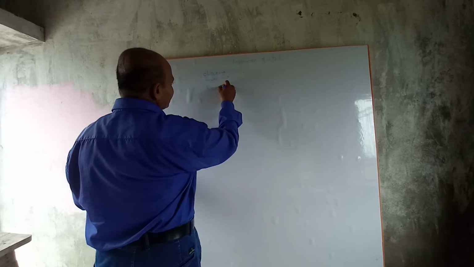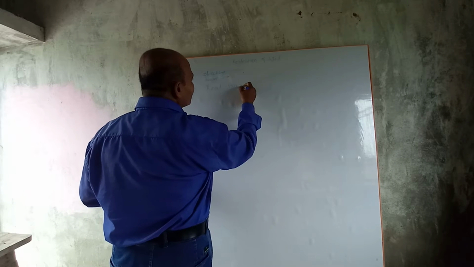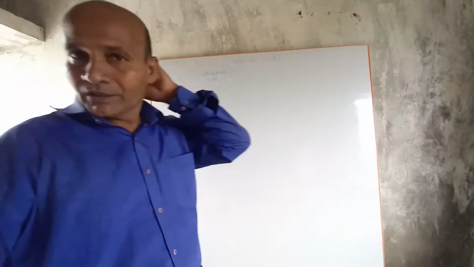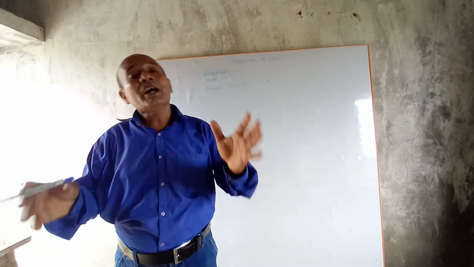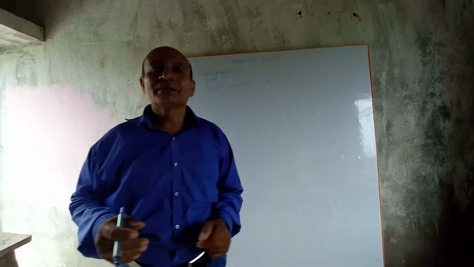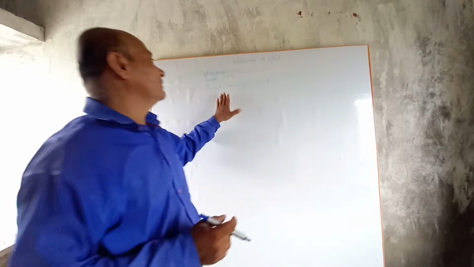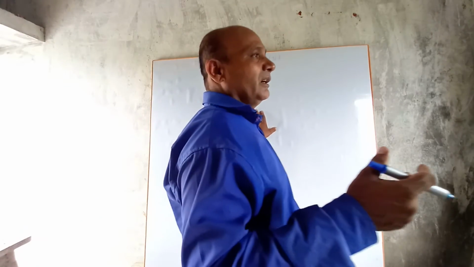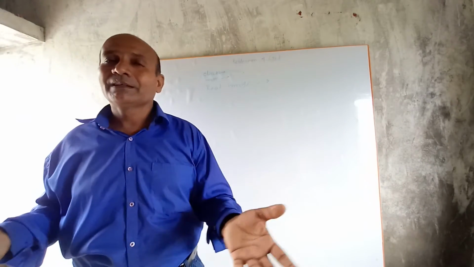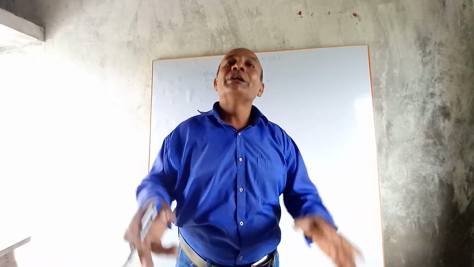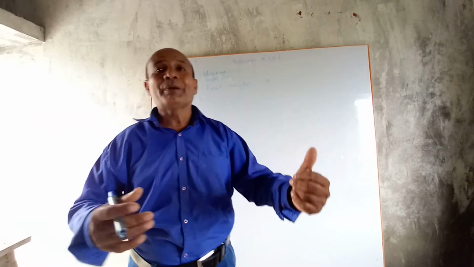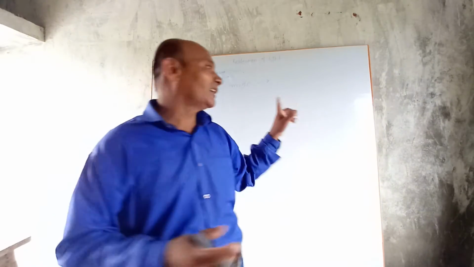Real image. The image which we can obtain on a screen is called a real image. Once again, try to understand what is a real image. The image which forms on a screen or which can be obtained on a screen is called a real image.